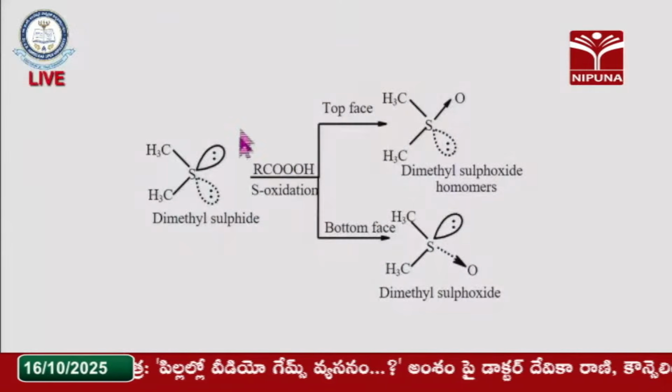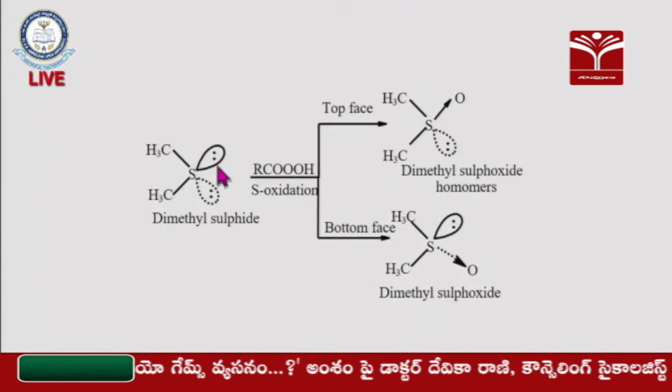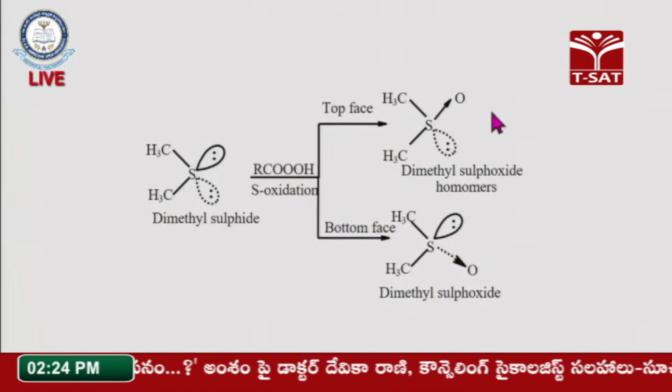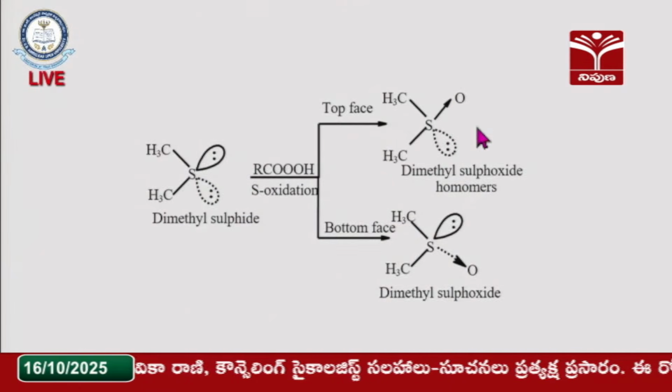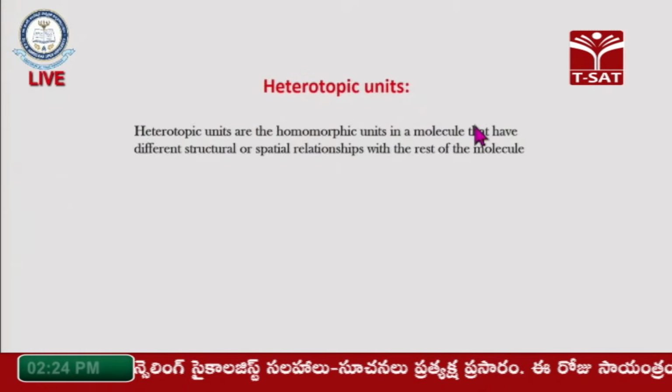So here you can see in dimethyl sulfide, the sulfur heteroatom is carrying two lone pairs of electrons. So these two lone pairs are said to be homotopic faces. Here also upon sulfur oxidation we get the oxide derivative, and both products obtained are homotopic. Okay.